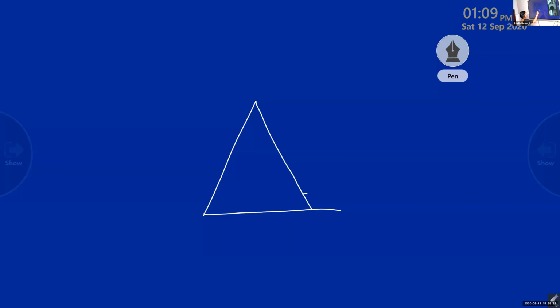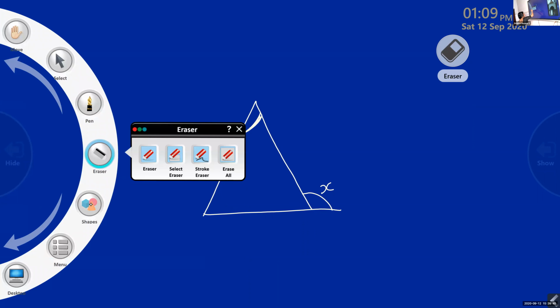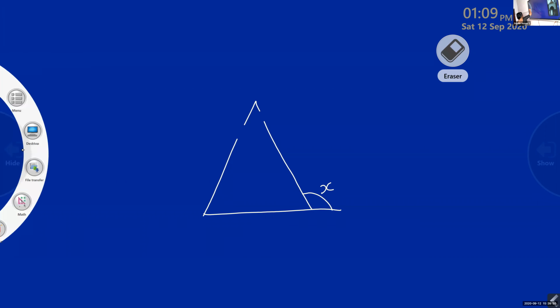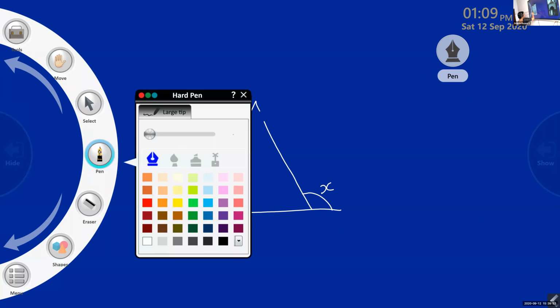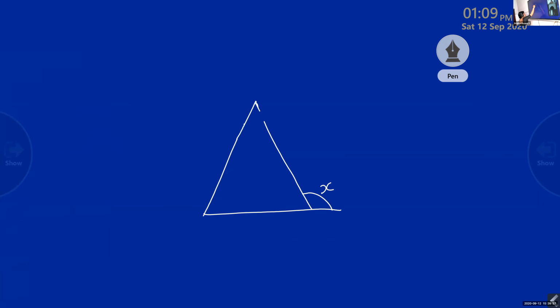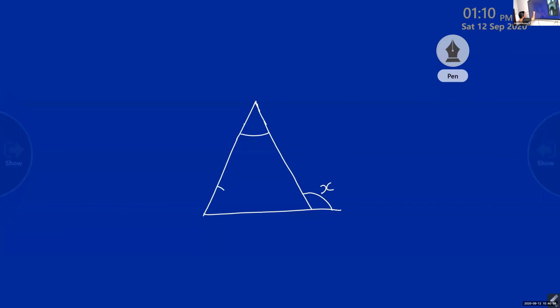And this is an exterior angle, X. This is one angle and this is another angle.